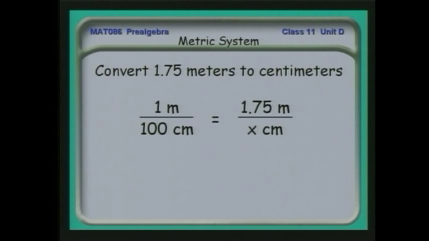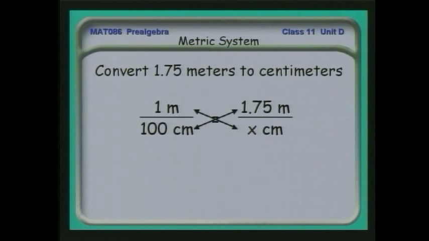We know that 1 meter is 100 centimeters. Then we can say 1.75 meters is how many centimeters? We can use the proportion 1 is to 100, 1 meter is to 100 centimeters, as 1 3/4 meters, 1.75 meters is to x centimeters.